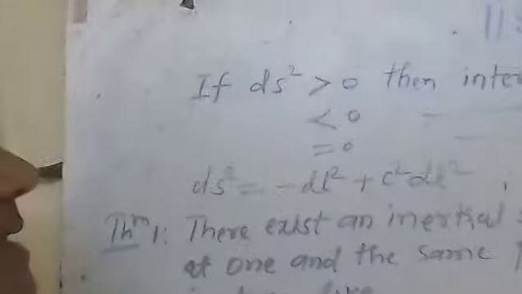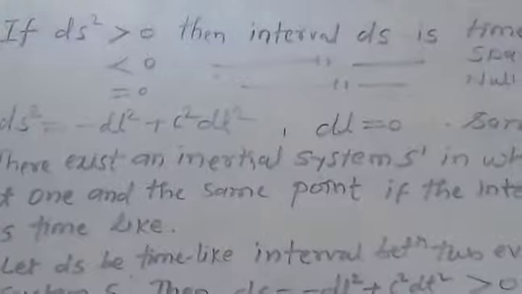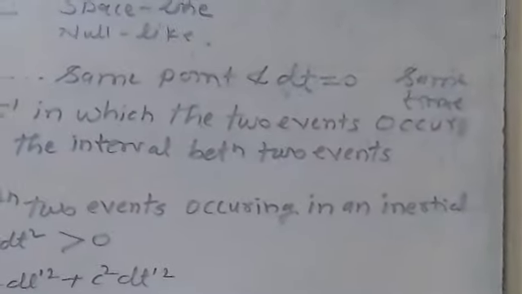Dear friends, today I will discuss two results that depend upon the types of intervals in our special relativity. In SR the interval is of this kind: ds square is equal to minus dl square plus c square into dt square. Whenever the first term dl is equal to 0, the events take place at the same point. And whenever dt is equal to 0, the two events take place at the same time, meaning these events are known as simultaneous events.